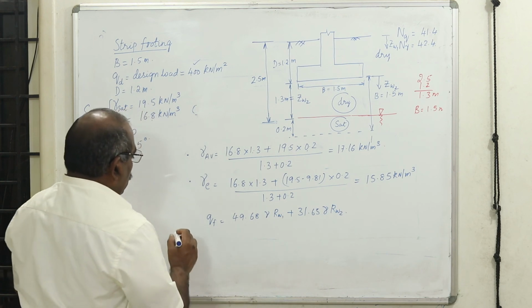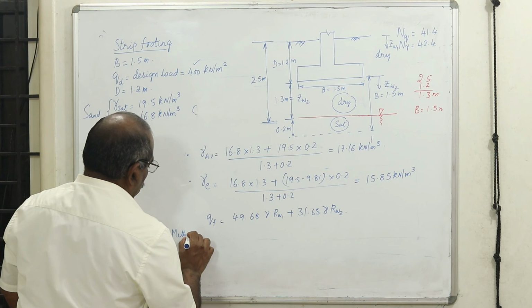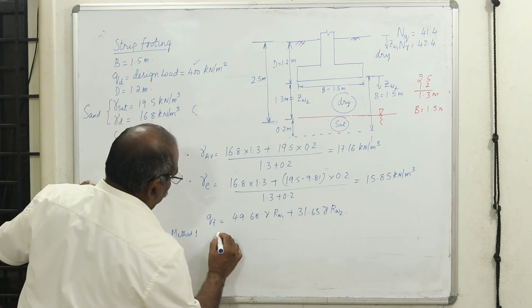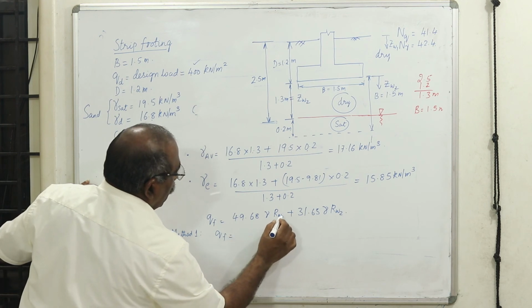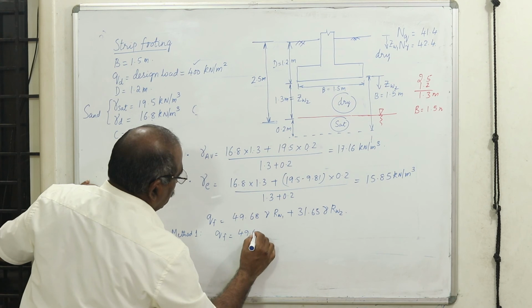Now let us go by method 1. When I use method 1, the QF value will become, with the reduction factor equal to 1, 49.68 into gamma.